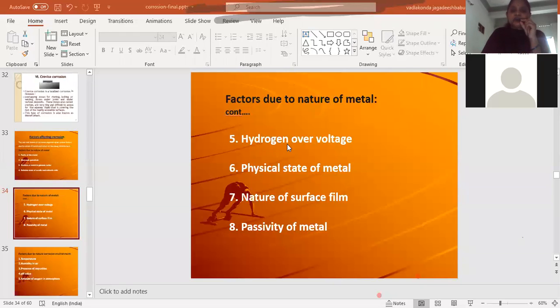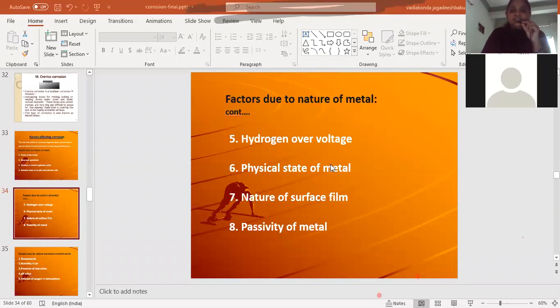So, hydrogen over voltage. When we add zinc to sulfuric acid, the initial rate of the oxidation reaction will be less because of the high over voltage of the zinc. And when we add a few drops of copper sulfate, that will accelerate the reaction, so the rate of reaction is going to increase, because copper is cathodic to the zinc.